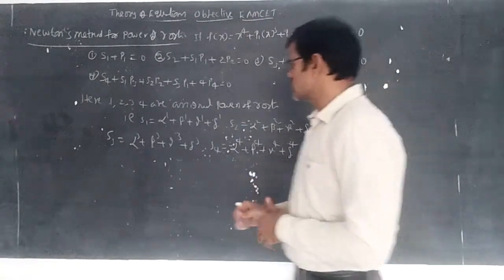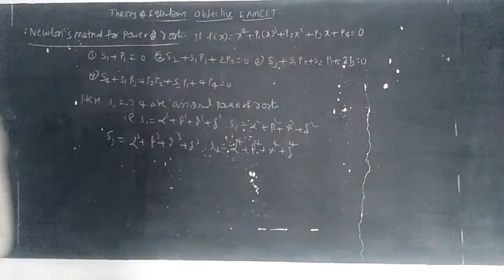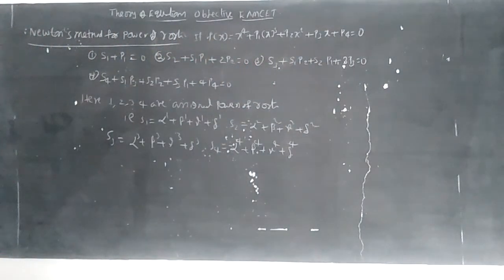Now let us consider an example, depending upon this formula.